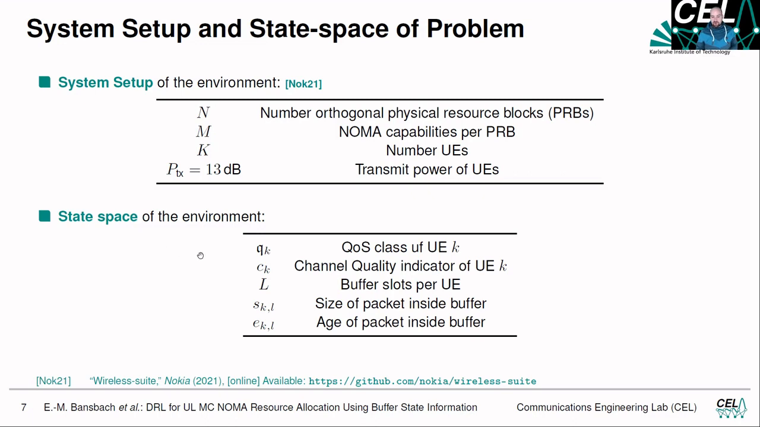The state space of the environment is described by QK, so that's just the indicator for the quality of service class, which we introduced in one of the first slides. Then we have a channel quality indicator, which indicates the channel quality index of user equipment K. We have L buffer slots per user equipment, and in each slot, if there's a packet waiting for transmission, we have the size of the packet and the age of the packet inside this buffer waiting for transmission.